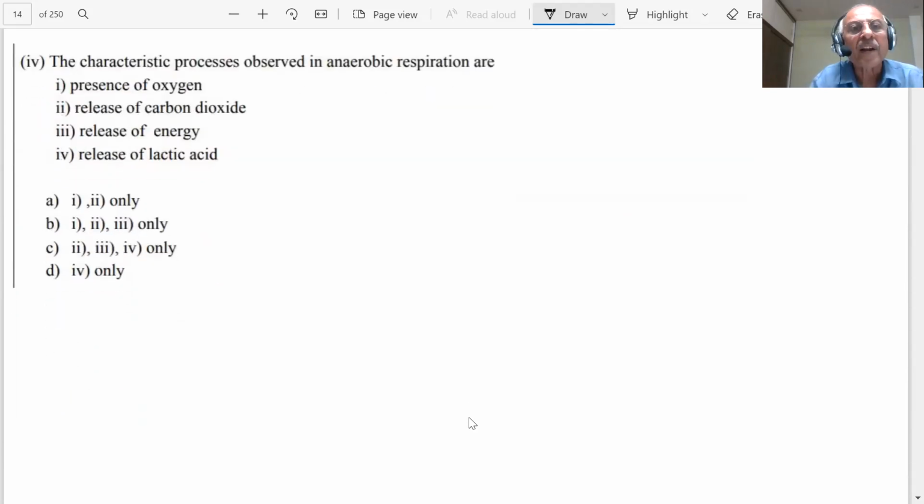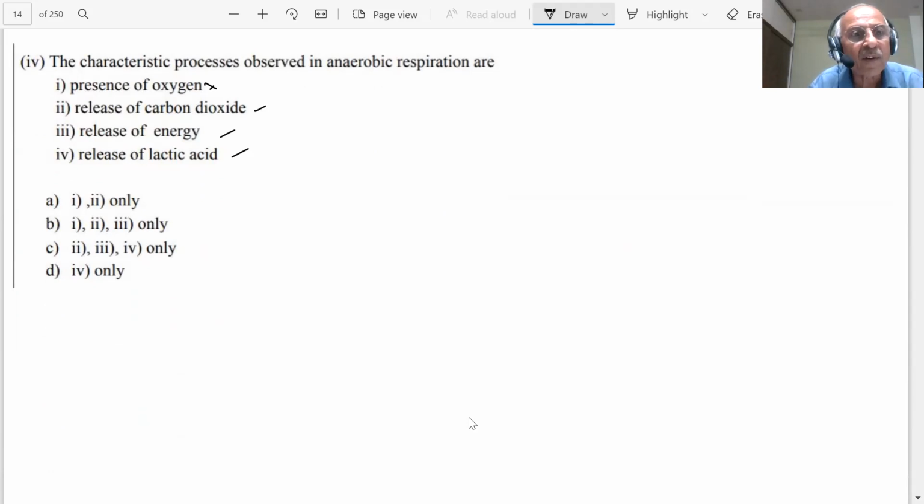Next, the characteristic processes observed in anaerobic respiration. What is anaerobic respiration, student? One is aerobic respiration and the other anaerobic. In anaerobic, presence of oxygen, no. Presence of oxygen is in aerobic. This is not true. Release of carbon dioxide, yes. Release of energy, yes. All these three are correct, student.